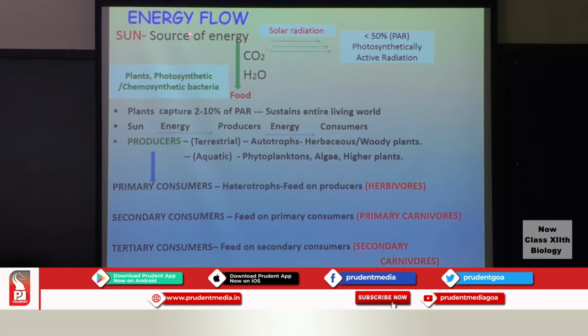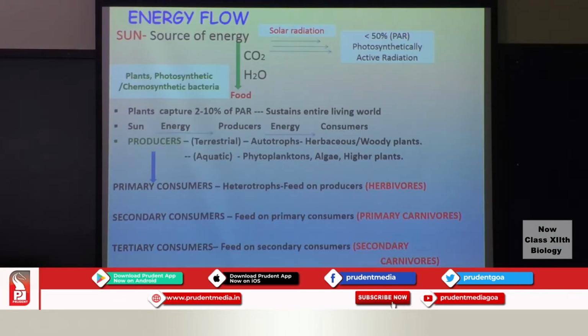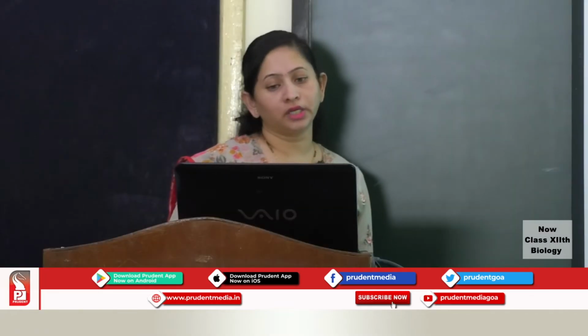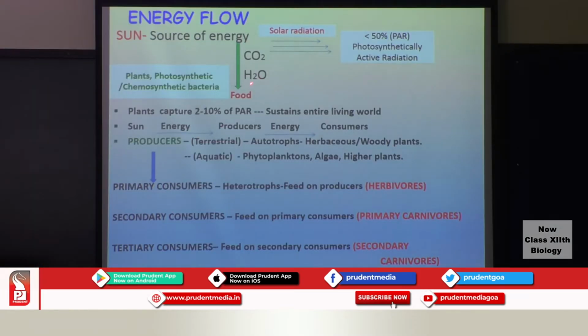Then the next one is energy flow. The sun here is the ultimate source of energy. Of the solar radiation that comes to the earth, around 50% or less than 50% is photosynthetically active, which is referred to as the photosynthetically active radiation. This energy along with carbon dioxide and water will be utilized by the plants, by the photosynthetic or chemosynthetic bacteria, to form food.